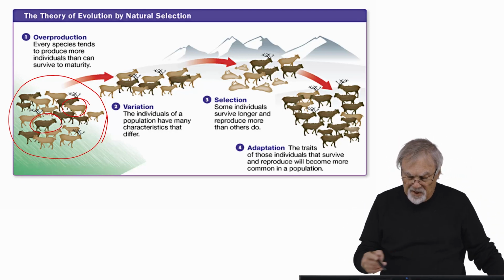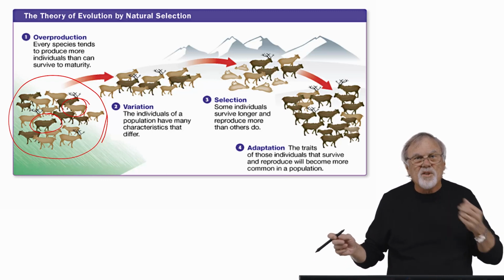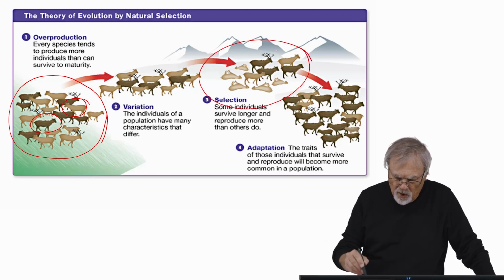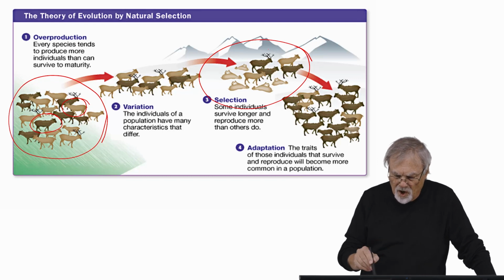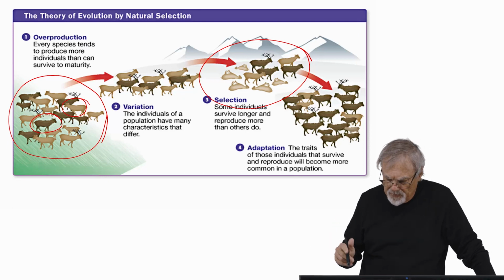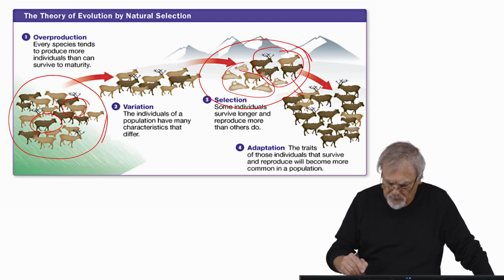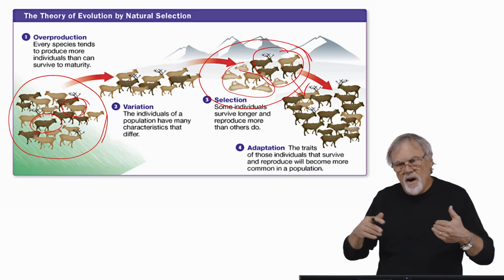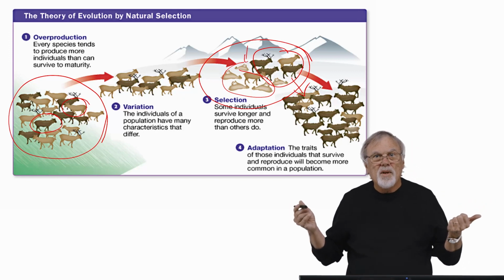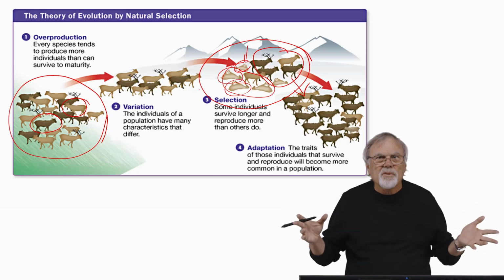The differences in these characteristics may result in differences in their ability to reproduce or to survive. In this particular case, something was working against the lighter colored ones. The darker colored ones had a higher chance of surviving and reproducing. After you eliminate these and these reproduce, the population changes because the offspring are inheriting those traits from their parents. This could be predation, perhaps. Maybe the wolves see these lighter colored caribou and take them down faster, or whatever.